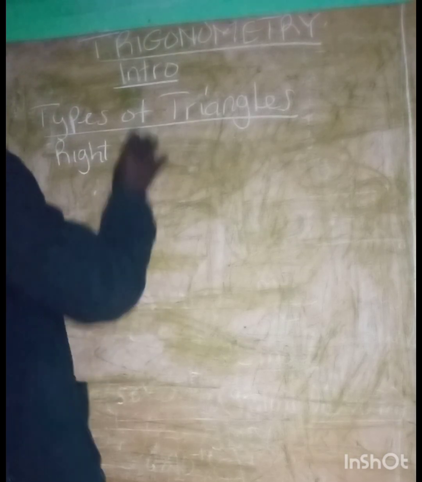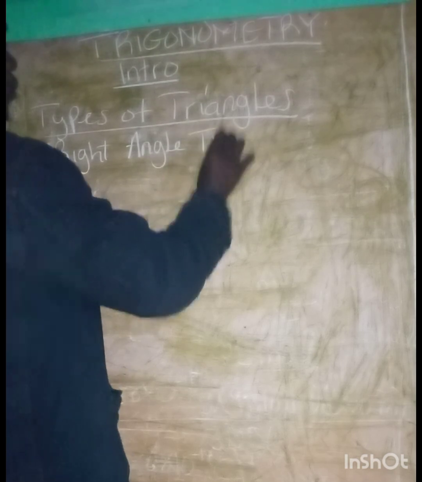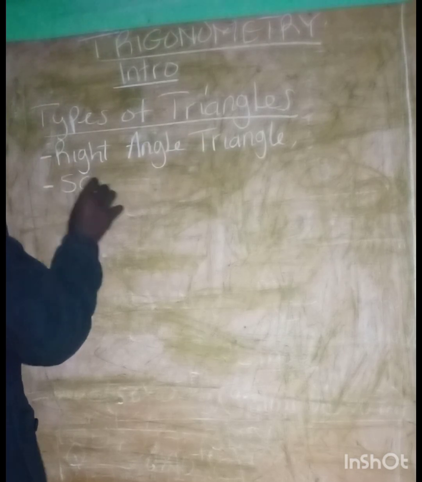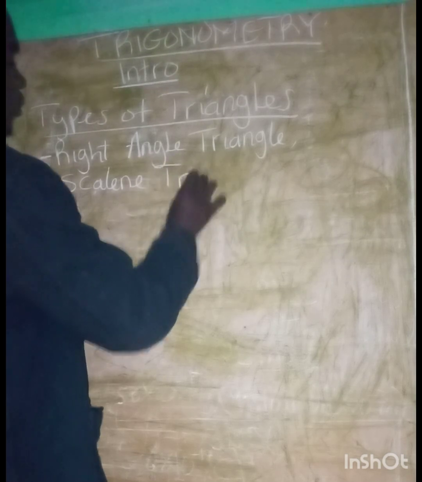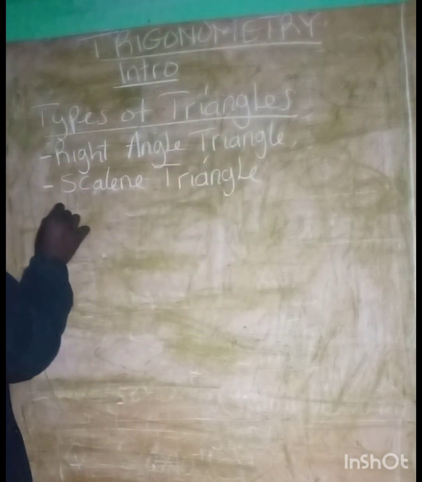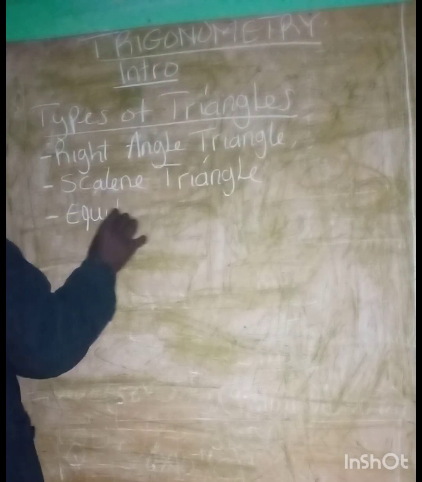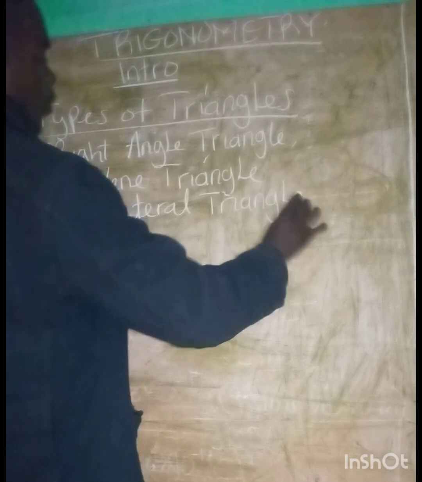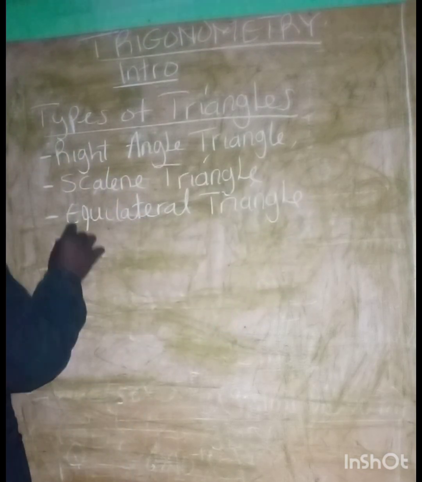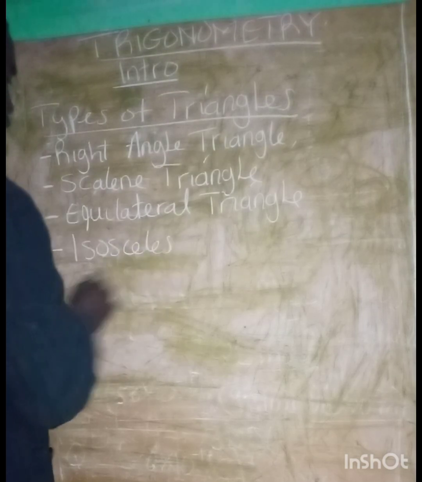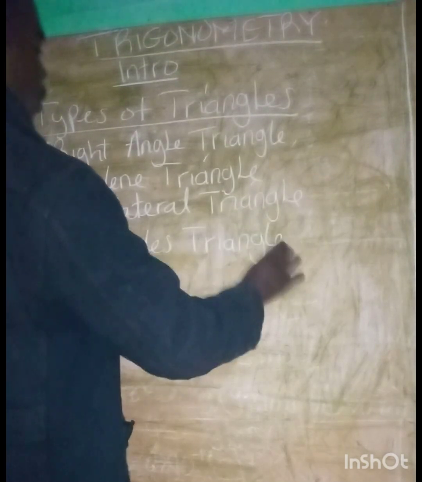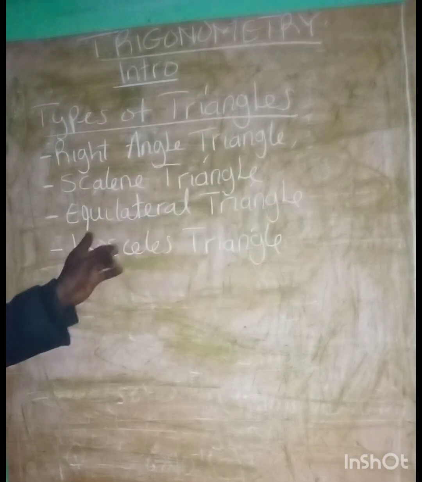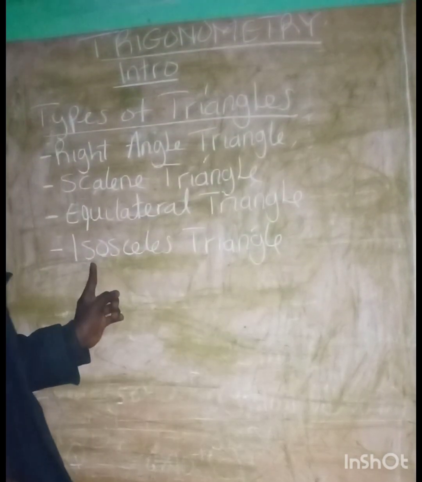Secondly, we have the scalene triangle. We have the equilateral triangle. And we have the isosceles triangle. So we have the right angle triangle, the scalene triangle, the equilateral triangle, and the isosceles triangle.